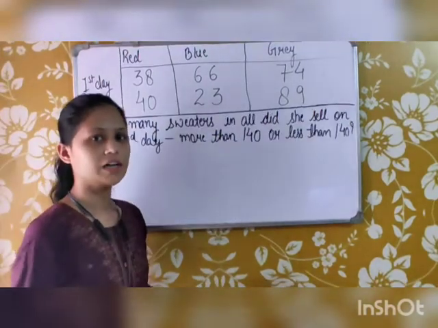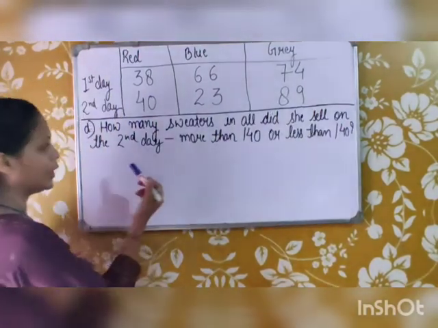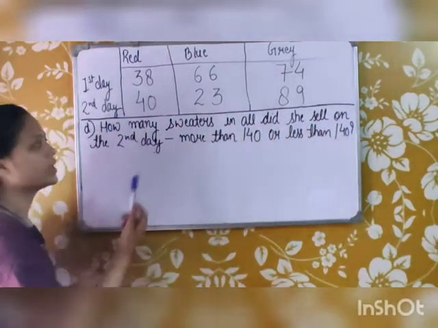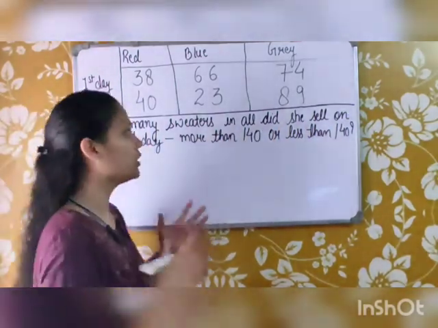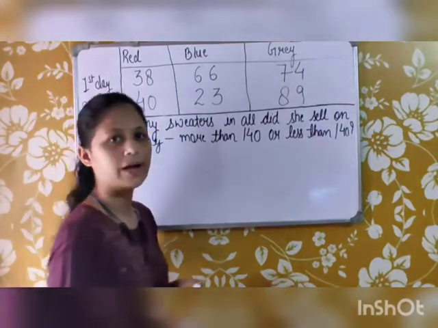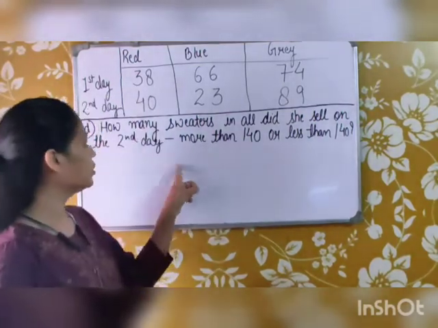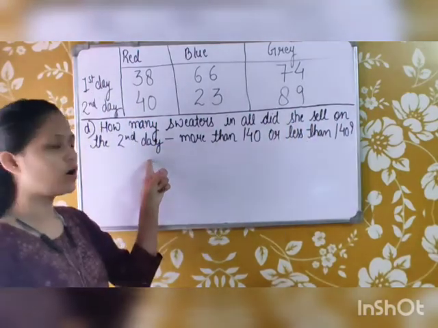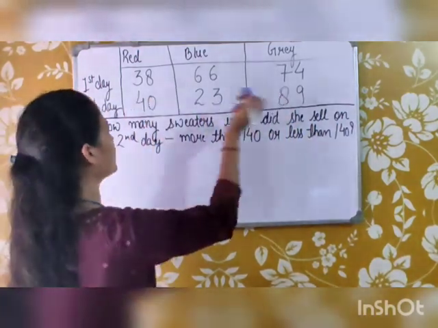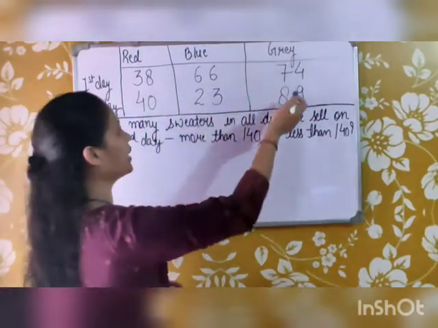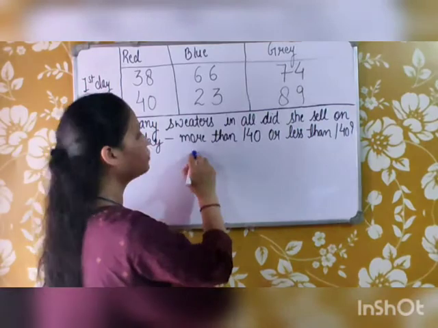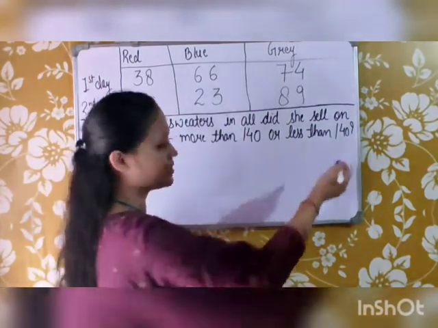Now the next question is, how many sweaters in all did she sell on the second day? So now we have to tell the total number of sweaters that were sold by Chanchal on the second day, all the sweaters, that is red, blue and grey, all three of them. We have to tell whether it is more than 140 or less than 140.